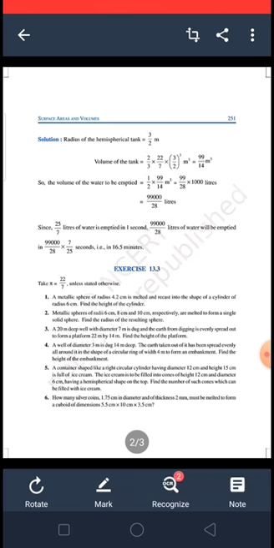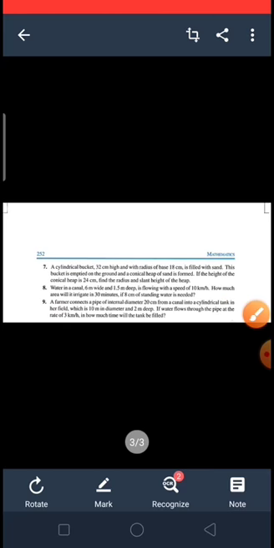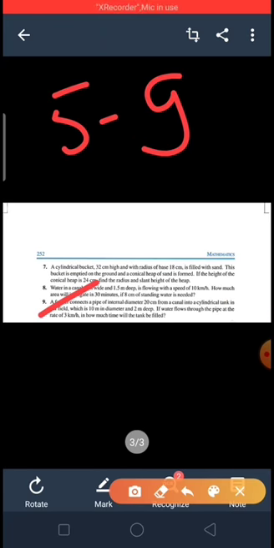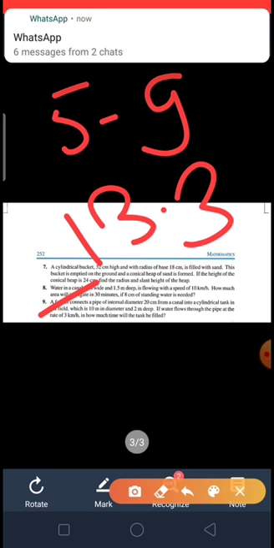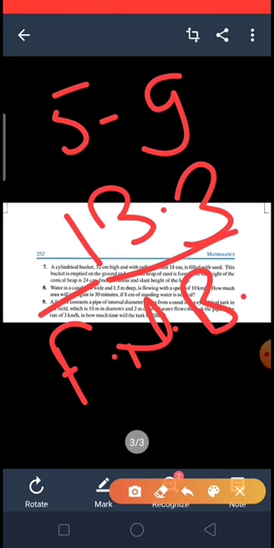So on the basis of these examples, you have to solve the sums now from 5 to 9, means 5 to 9 sums you have to solve of exercise 13.3. The first 4 sums you have already solved, so today you have to solve 5 to 9 of exercise 13.3 in your fair notebook. Clear? Thank you and have a nice day.